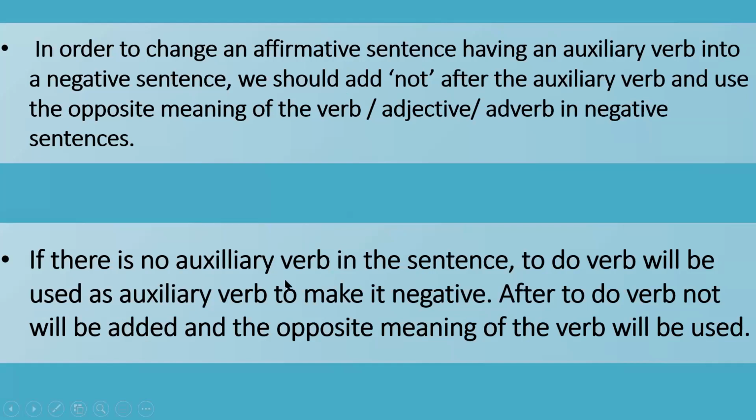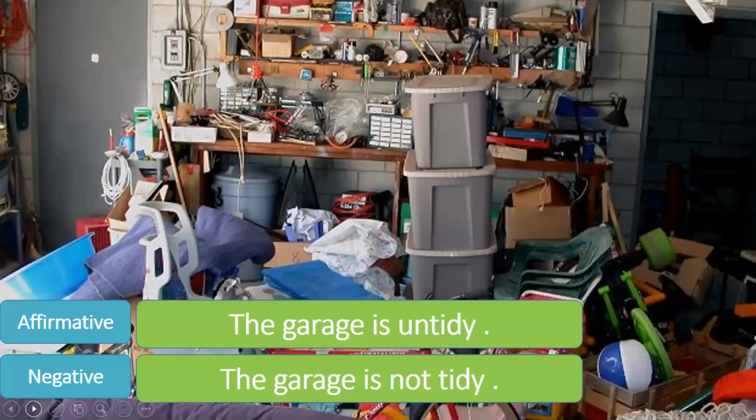But in case the sentence has no auxiliary verb, in that case, we will add a do verb to make it negative, like don't, didn't, doesn't. These words we will use to make it negative depending on the tense of the sentence. And after the to do verb, not will be added and the opposite meaning of the verb will be used, just like in the case of sentences having an auxiliary verb, to change it from affirmative to negative. Now let us see some examples.